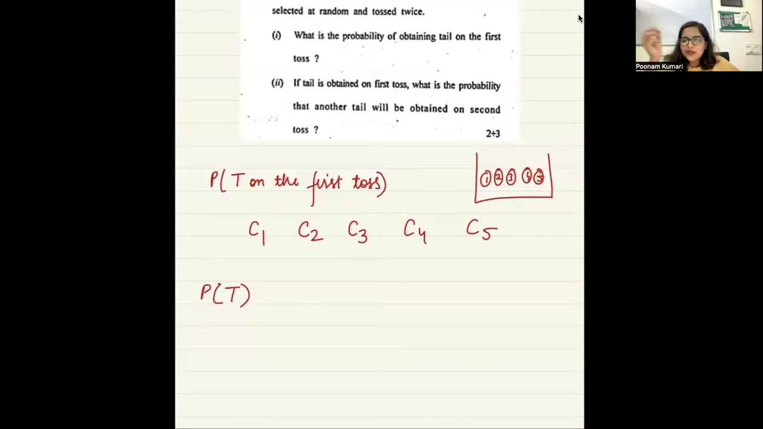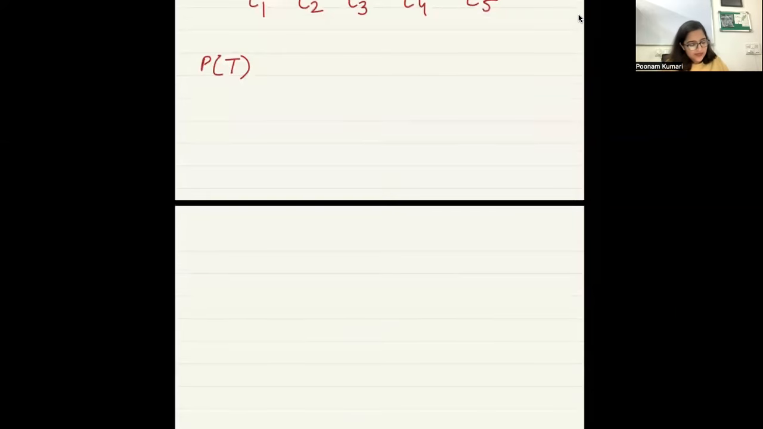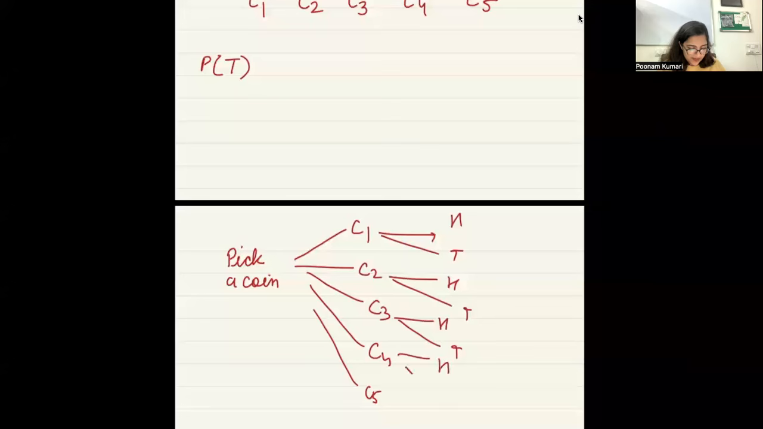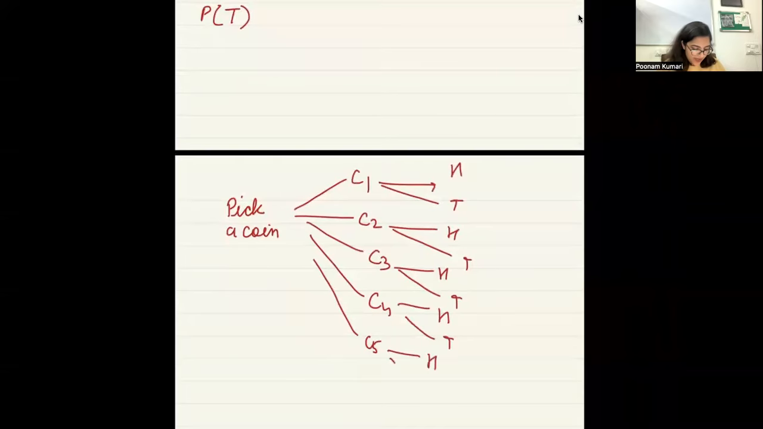So what would have happened? There is a series of events, right? The first step was to pick a coin. I picked C1 or C2 or C3 or C4 or C5. Now I toss it. I get a head or I get a tail, for each coin. And each of these will have a different probability, right?